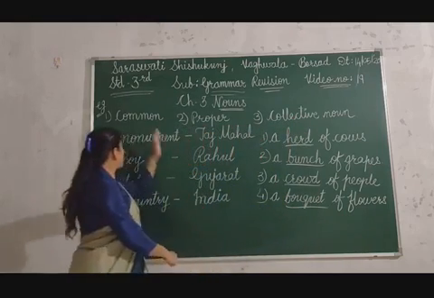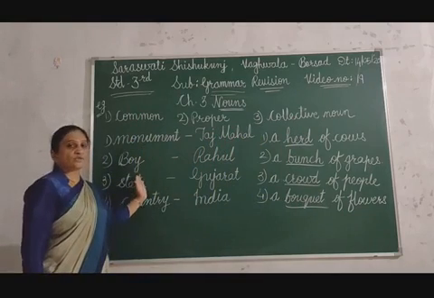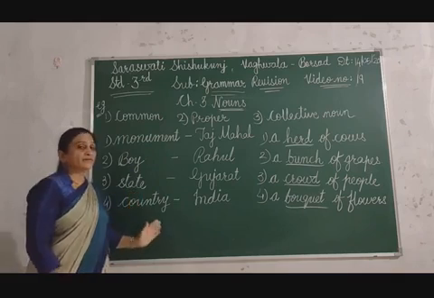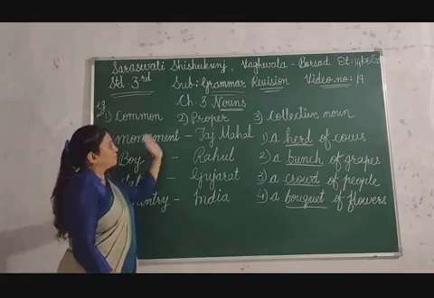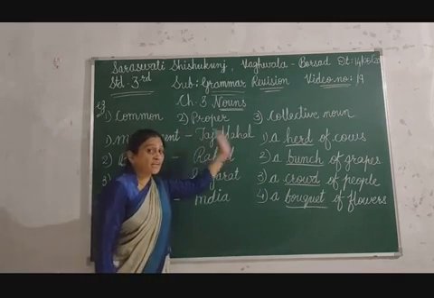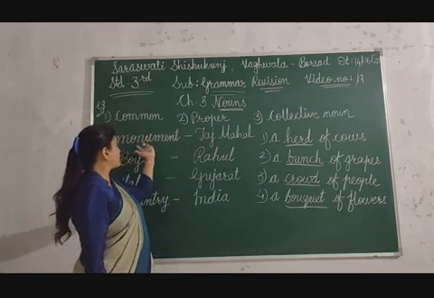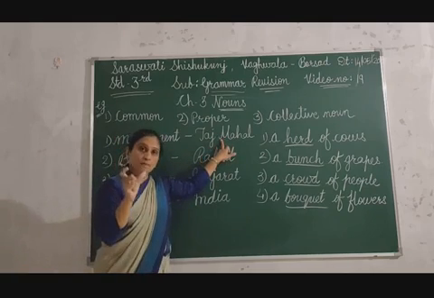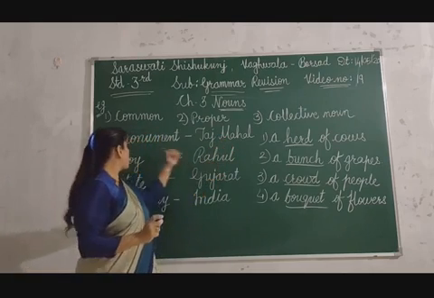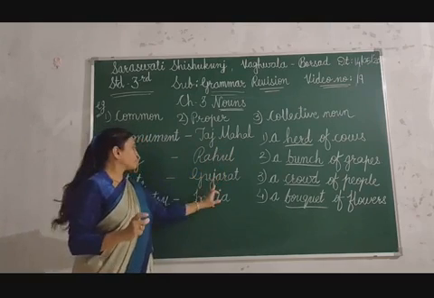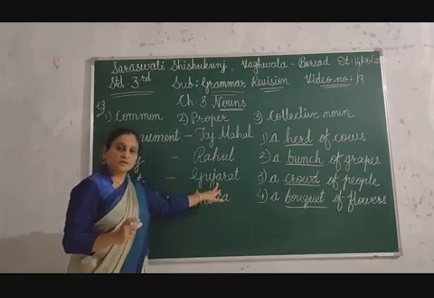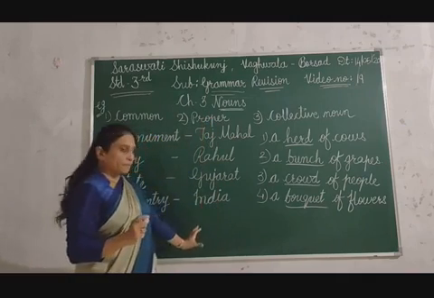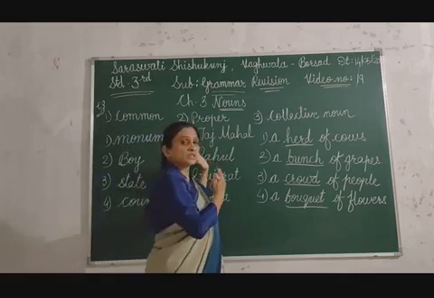Again, I am repeating. These are common nouns because we don't know the particular name. So monument, boy, state, country, these are common nouns. When I am talking about the particular, special names for them, Taj Mahal monument, then you will understand I am talking about the Taj Mahal. So Taj Mahal is a proper noun, a special noun. Rahul is a special noun of boy, Gujarat is a special noun of state, and India is a special noun of country. So these are proper nouns because we know the special names.